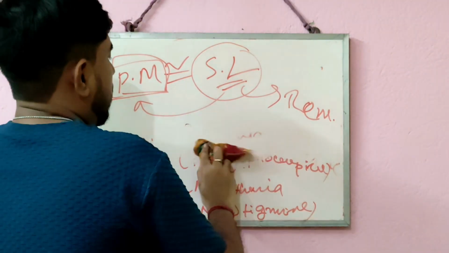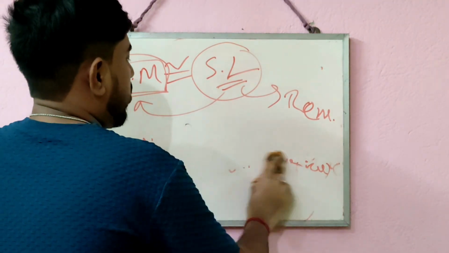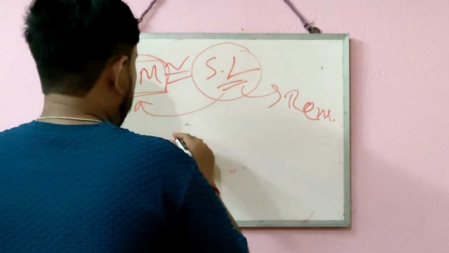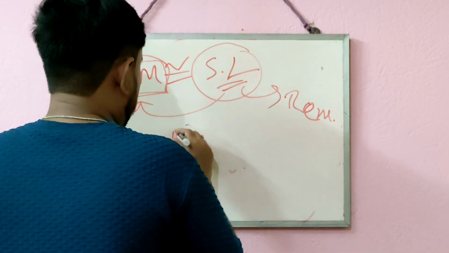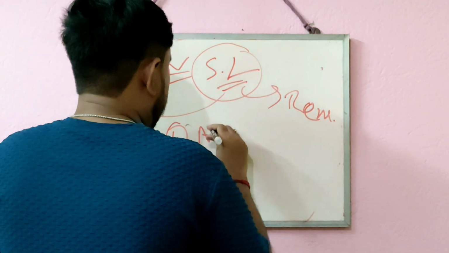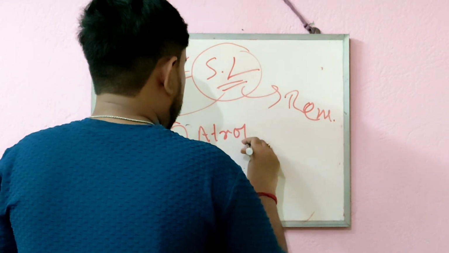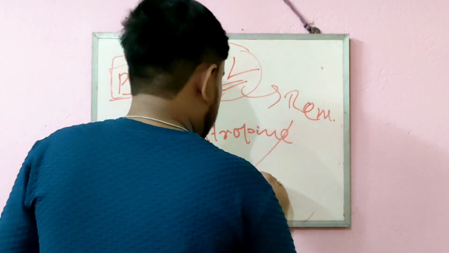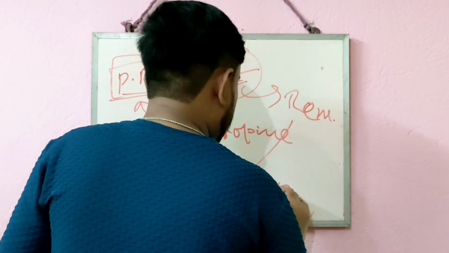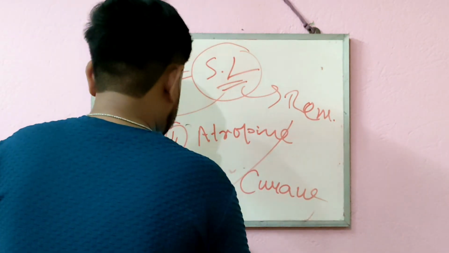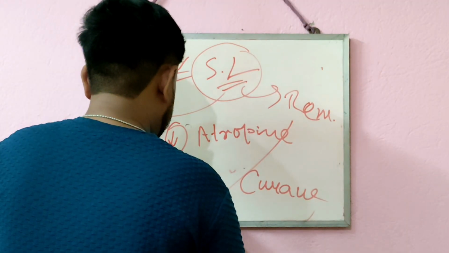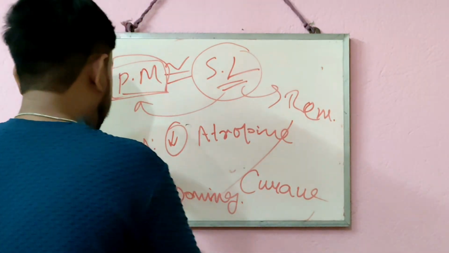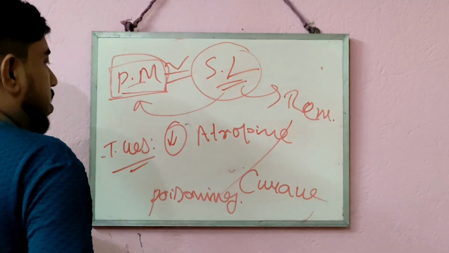Parasympathomimetic drugs are also used to act as the antidote for atropine poisoning or curare poisoning. So these were some actions of parasympathomimetic drugs. What are they?